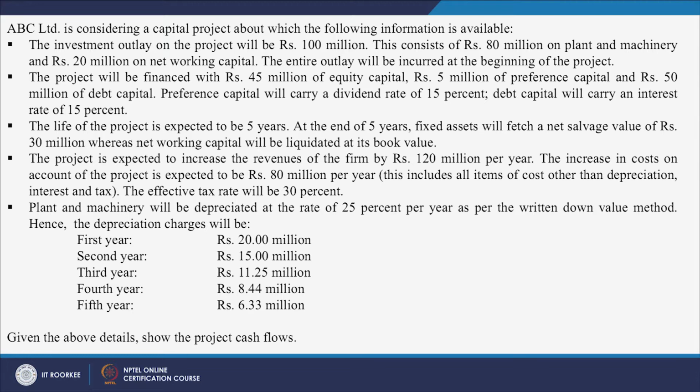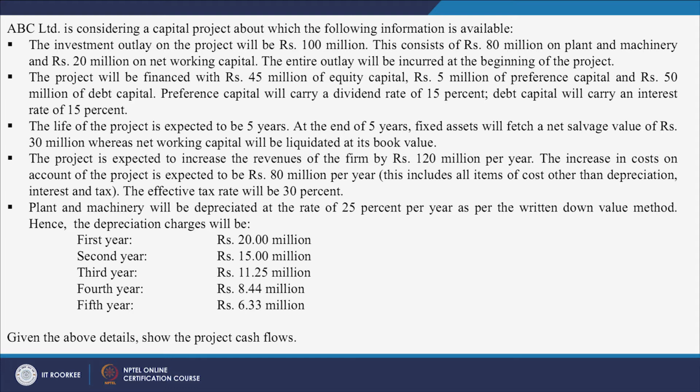Point number 4 says the project is expected to increase the revenue of the firm by 120 millions per year. The increase in cost on account of the project is expected to be rupees 80 million per year. This includes all items of cost other than depreciation, interest and tax.